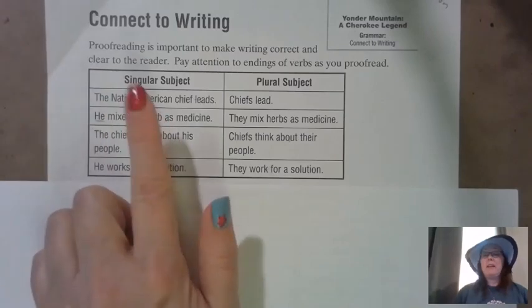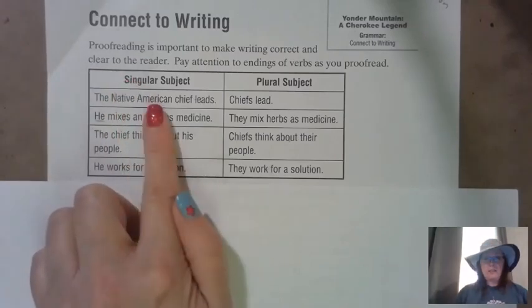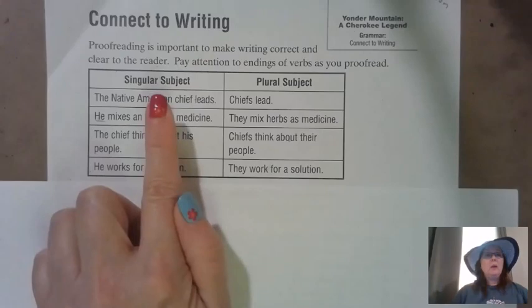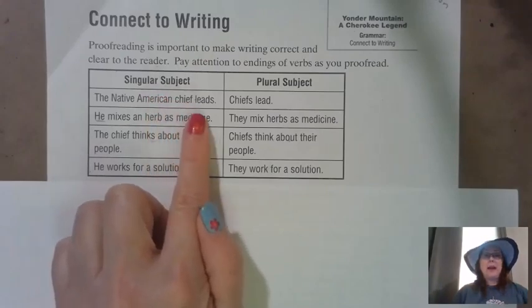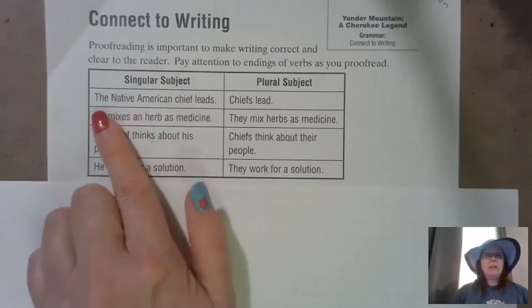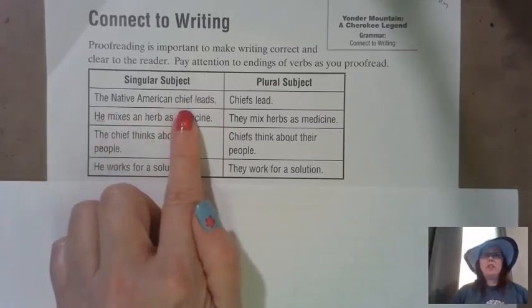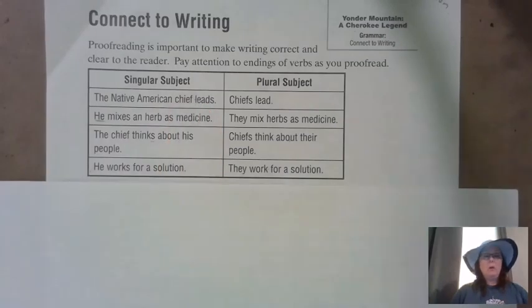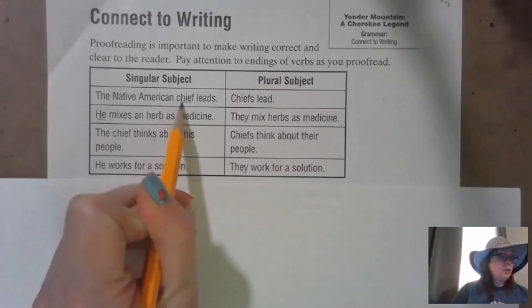If we have a singular subject, we need to add an S or ES onto the end of the verb. Take a look at this one right here. The Native American chief leads. The subject is chief.